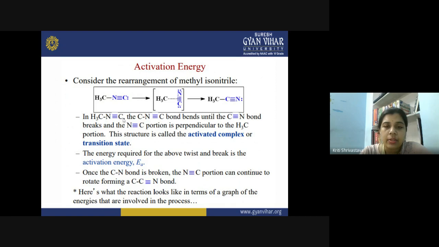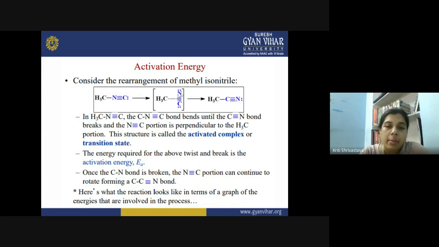cyanide group. So here the C-N bond bends until the CN bond breaks, and then the NC portion is perpendicular to the H3C portion, the methyl portion. So this bond is getting broken, and this functional group takes up an orientation like this, and now there may be a weaker force of attraction between the two moieties.